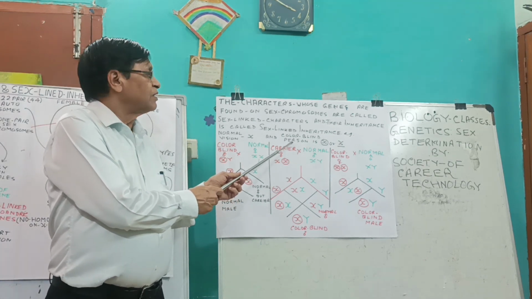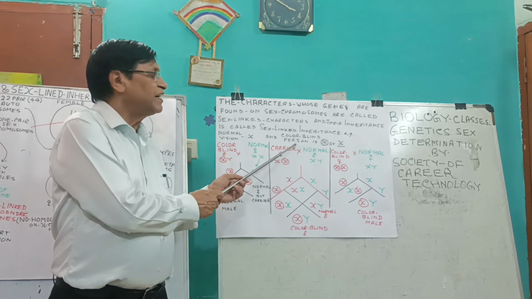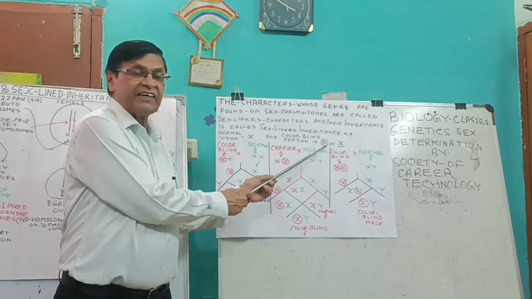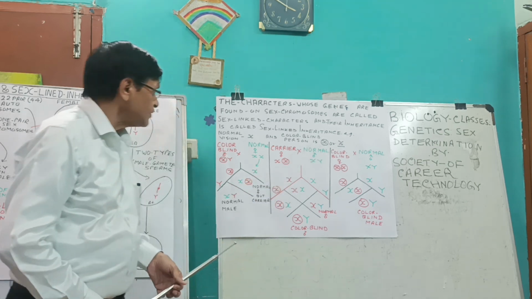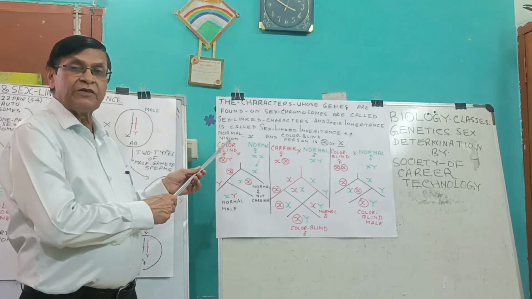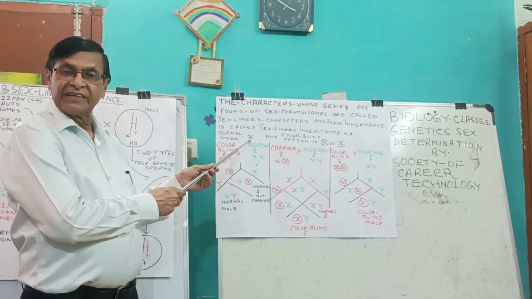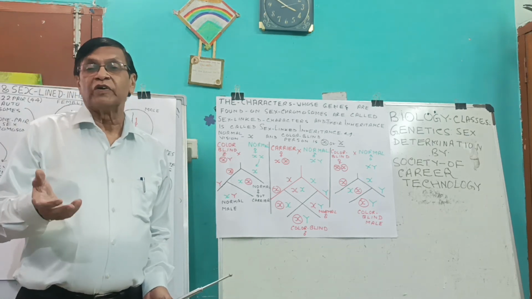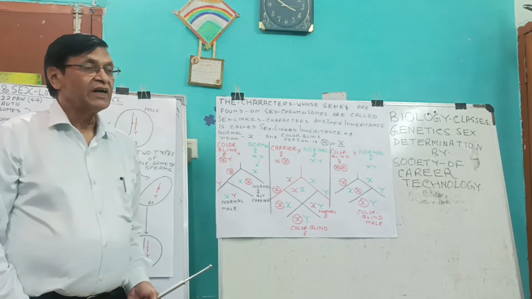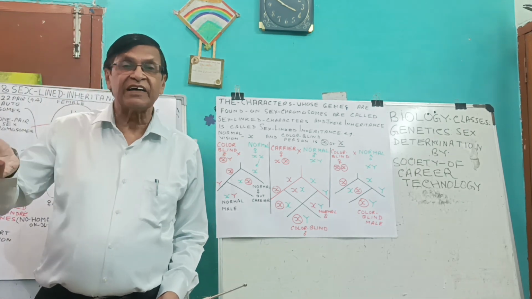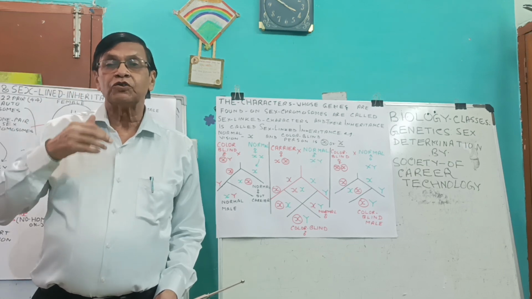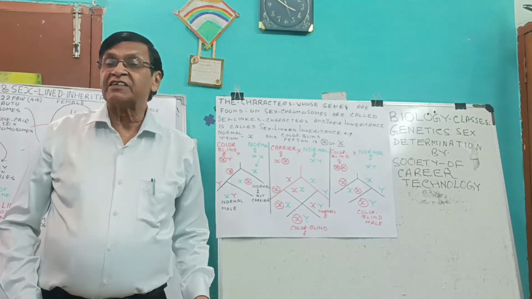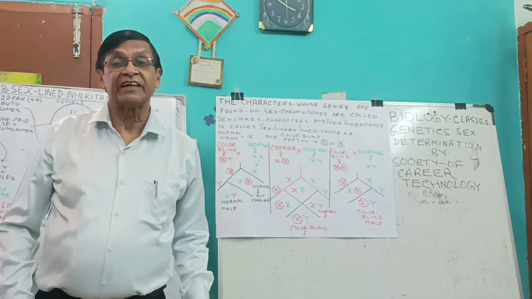For example, a color-blind person. The gene for color blindness is found on the X chromosome. It is represented as an encircled X or underlined X. In individuals having normal vision, the X chromosome is depicted like this. Here you can see that normal vision is dominant over the color blindness character. Color-blind individuals cannot differentiate clearly between red and green colors. So in railway trains, guards and drivers are not selected if they have this character of color blindness.